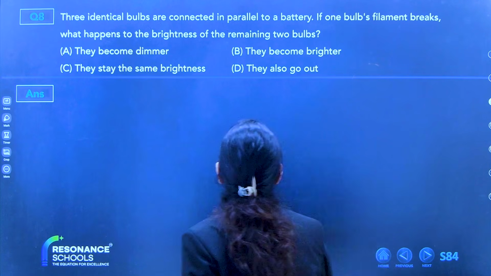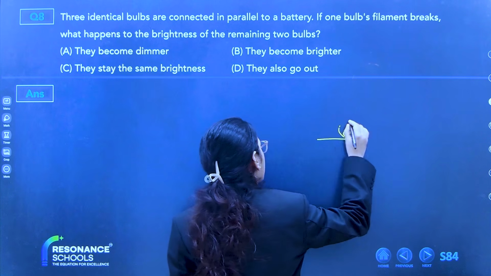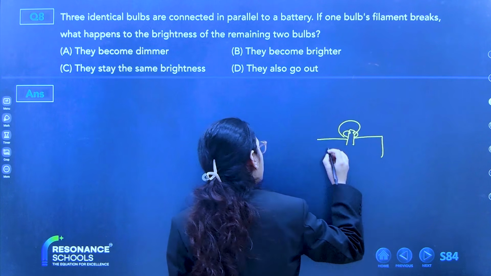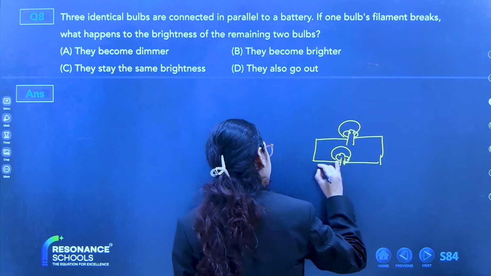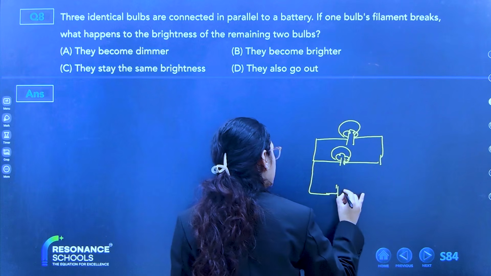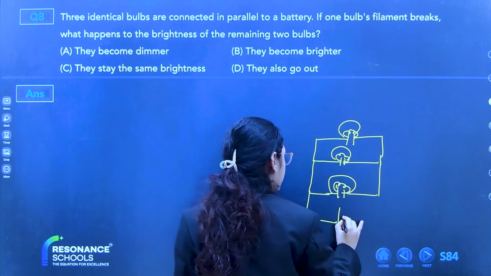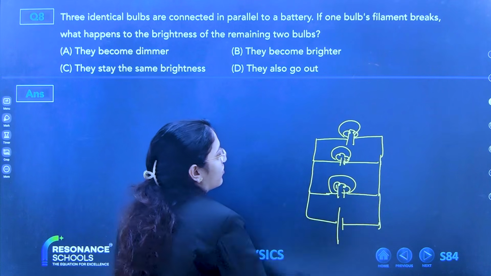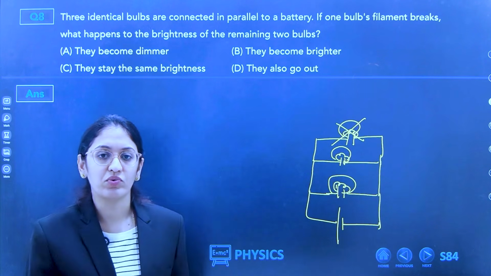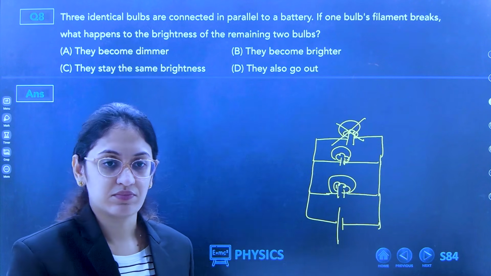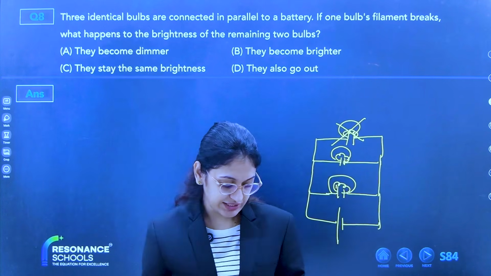First connect bulbs in parallel. Three bulbs are there, and a battery. The filament breaks, it is damaged. What will happen now? Give me the reason.